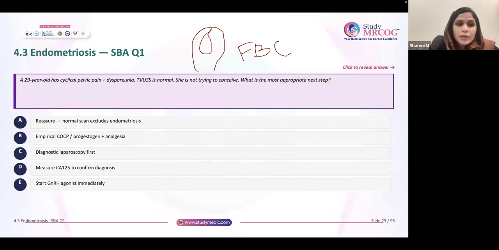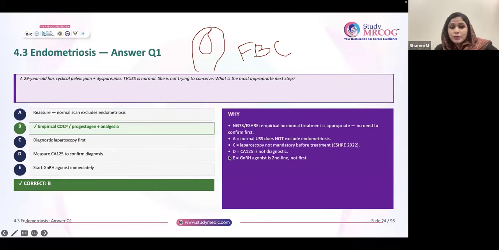A 29-year-old has cyclical pelvic pain, dyspareunia. TVS is normal and she's trying to conceive. She's not trying to conceive, sorry. So what is the appropriate treatment? So what will you do?